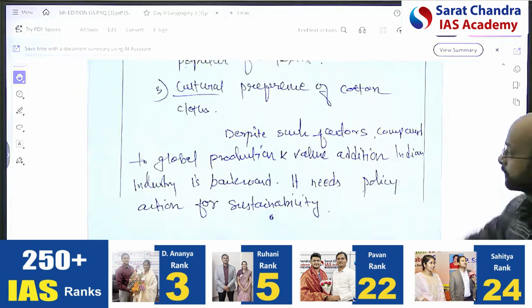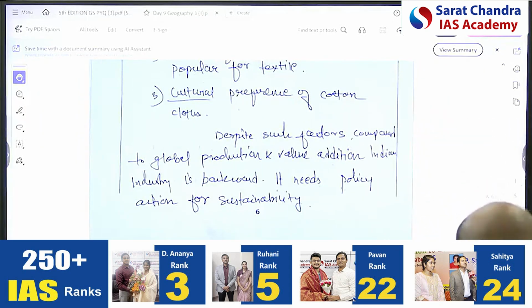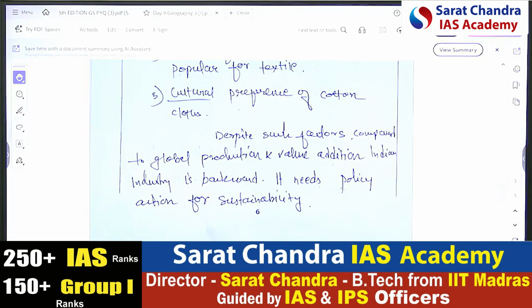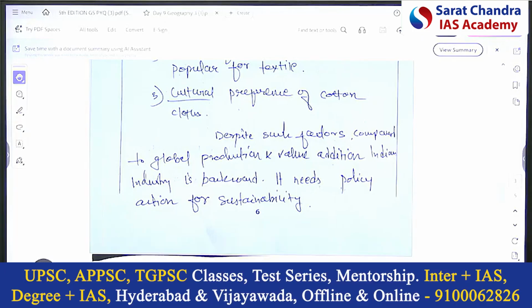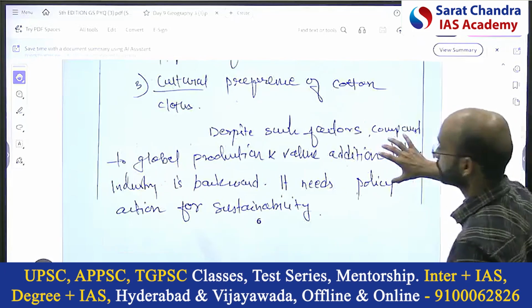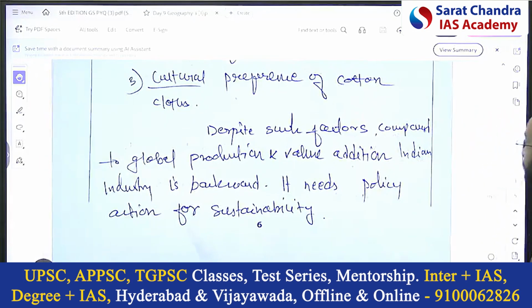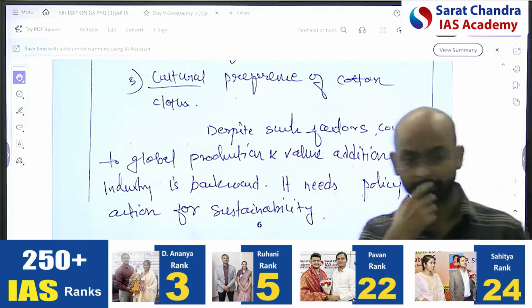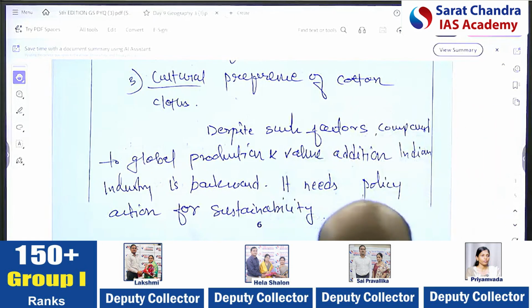There is no need to explain limitations because the question is asking about the factors. Yes, I understood. That's why the last line: despite such factors, compared to global production and value addition, Indian industry is backward. That's the other side. I have not given the emphasis on it. You are asking about the 4-5 points. What have you written?